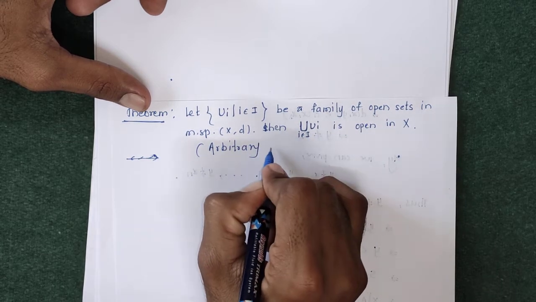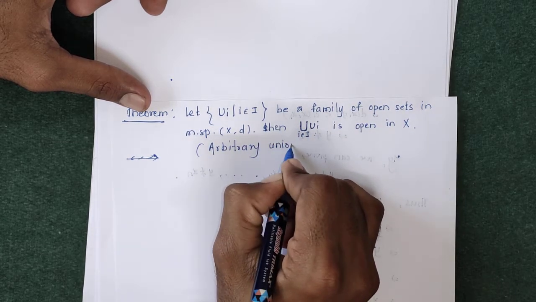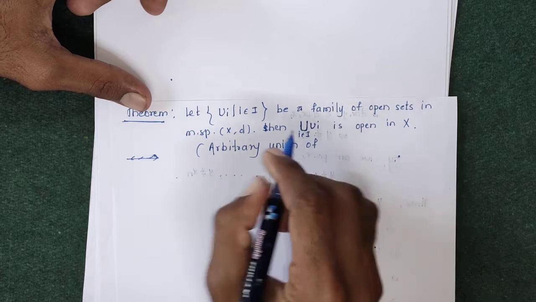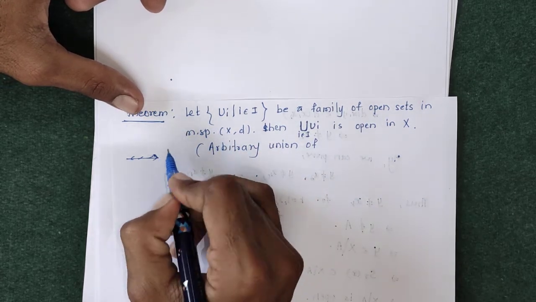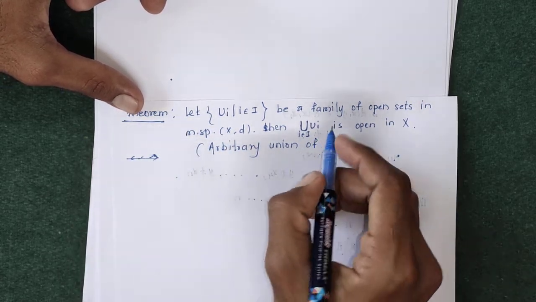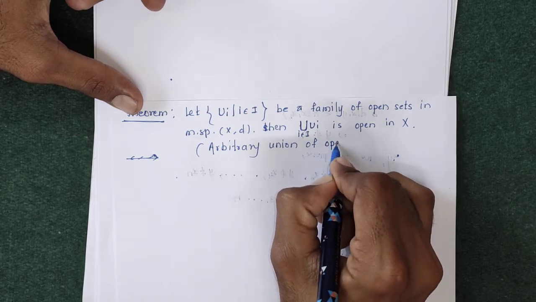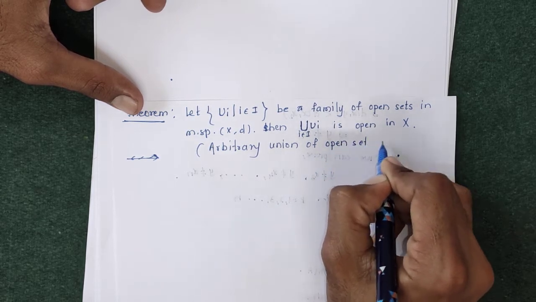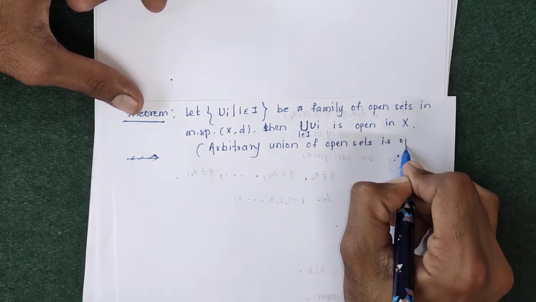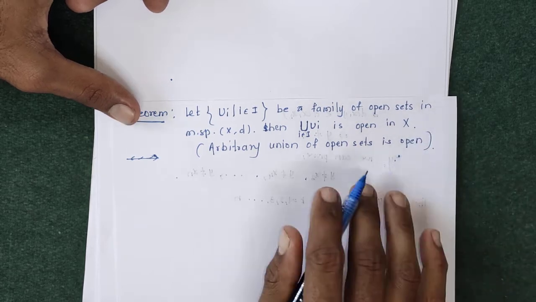This theorem can be asked as a question: prove that arbitrary union of open sets is open.